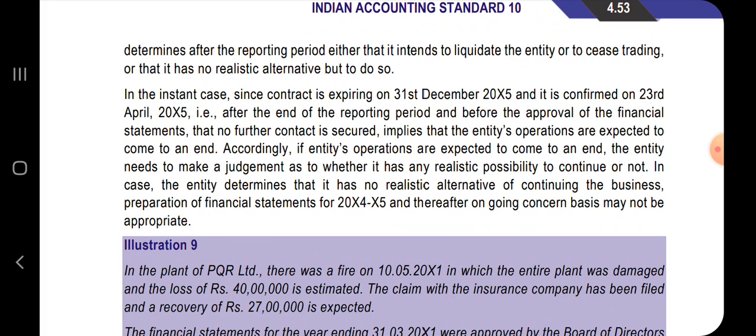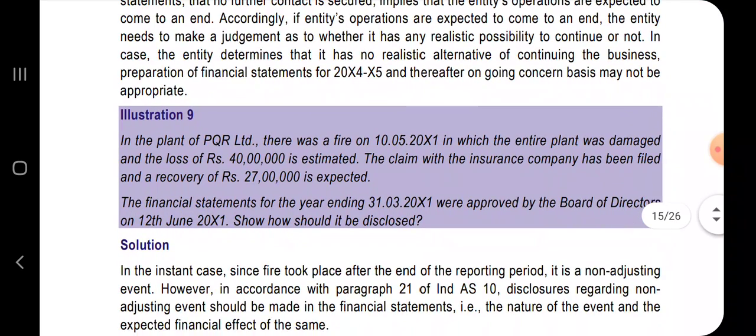So if the management feels that there is no realistic alternative, then there is no proper assumption that going concern is appropriate. So if going concern is in danger, then the entire basis of accounting has to be changed. It is not just adjusting of figures.